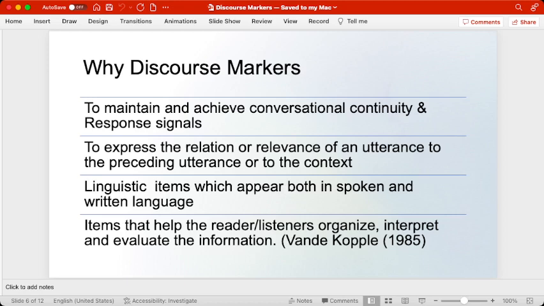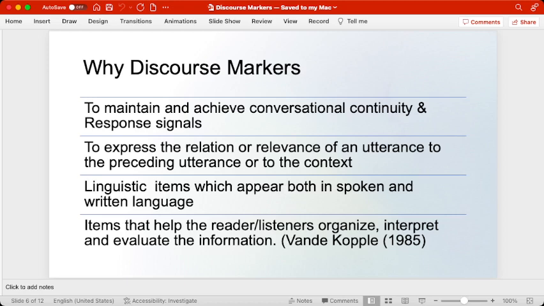Number one, we want to maintain the continuity of our conversation, and we want to have response signals also. That is why discourse markers are used. They are also used to express the relationship or the relevance of one utterance to another utterance. In the same way, these discourse markers appear in spoken and written language, and as a result, they help the reader and the listener to organize, interpret and evaluate the information. This was told by Wendy Koppel. His reasons for why we use discourse markers are explained in these ways.